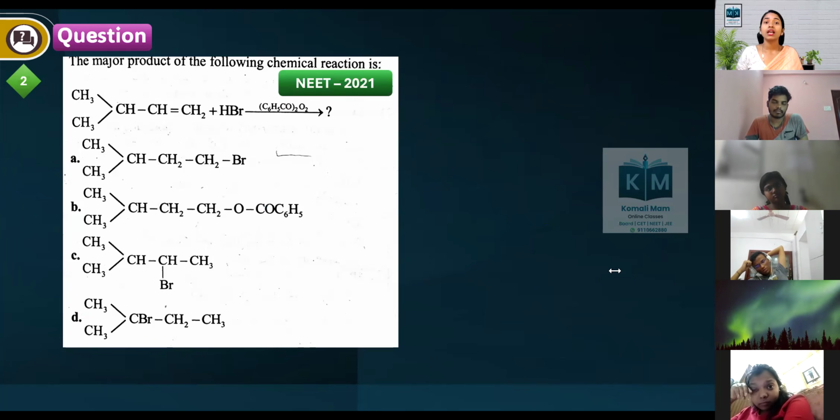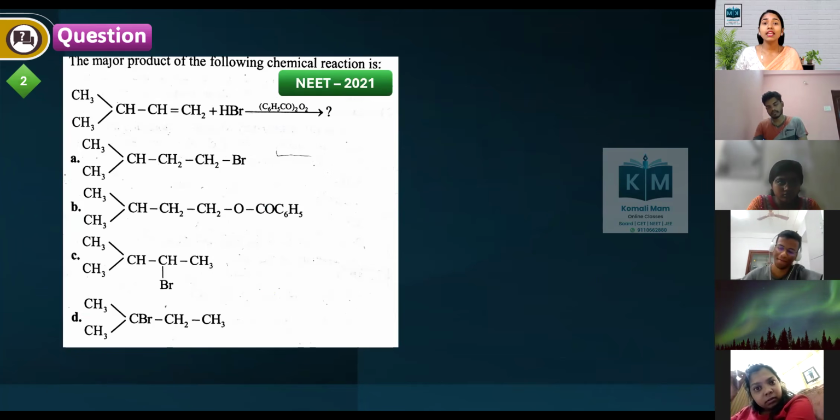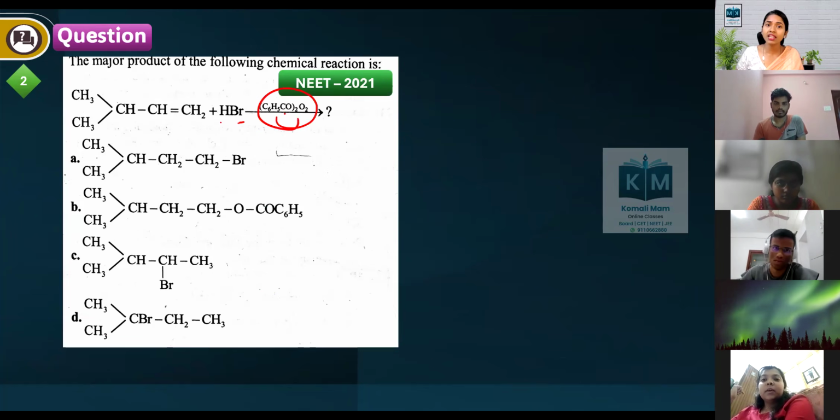Clear? Next one, the major product of the following reaction is: see here on the arrow, peroxide is present and HBr is present.